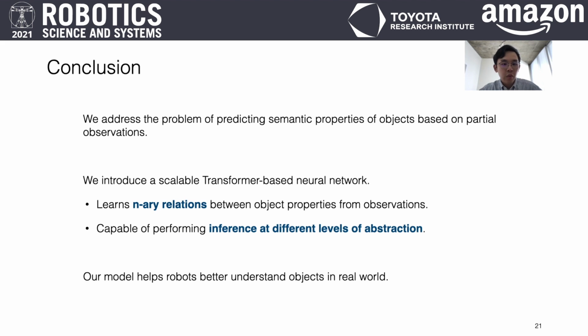In summary, we address the problem of predicting semantic properties of objects based on partial observation. We introduce a scalable transformer model that generalizes N-Ary relations from data and can perform inference at different levels of abstraction. Our model helps robots better understand objects in the real world.